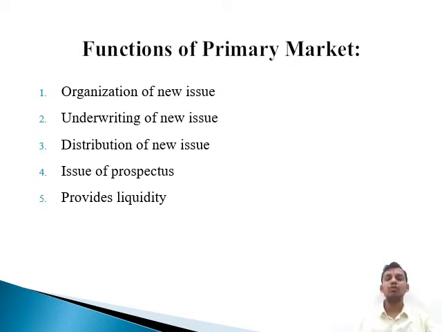Mostly underwriting of a new issue is undertaken by a group of financial institutions, because the size of the issue is normally quite big and the promised amount is usually high. Now moving to the third function, the distribution of the new issue. Distribution here means the function of sale of shares or debentures.